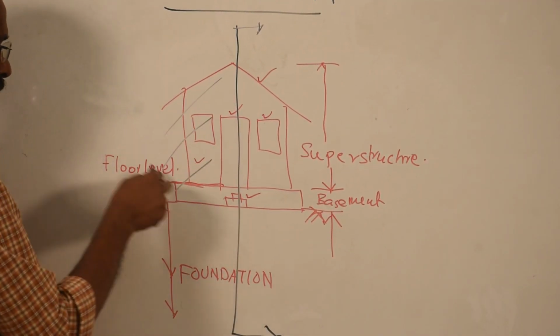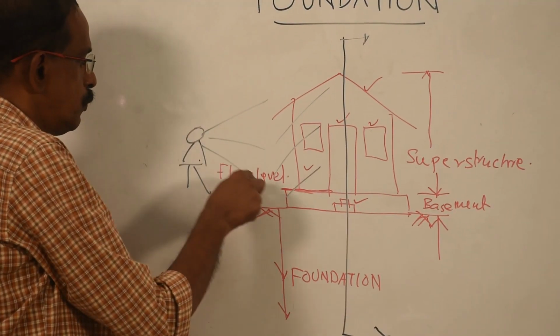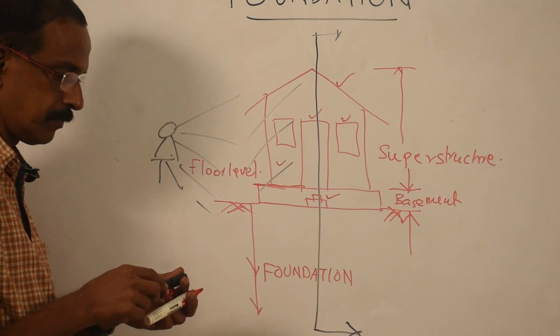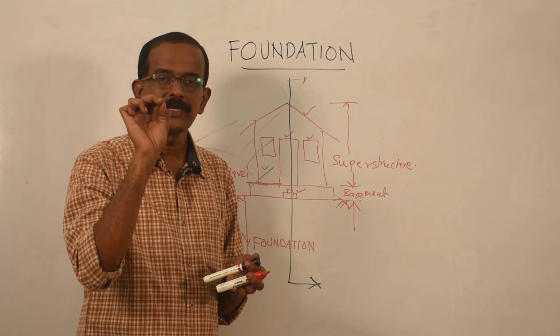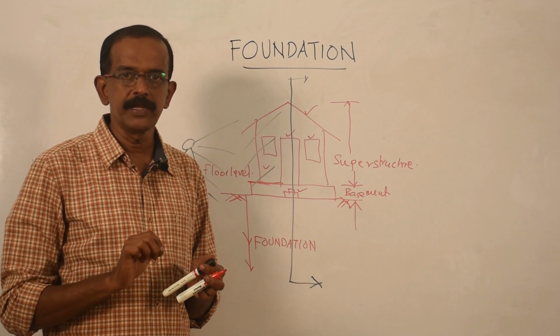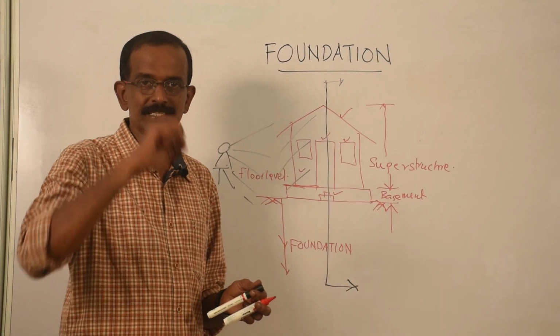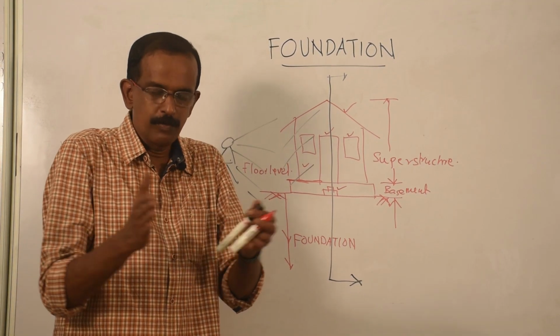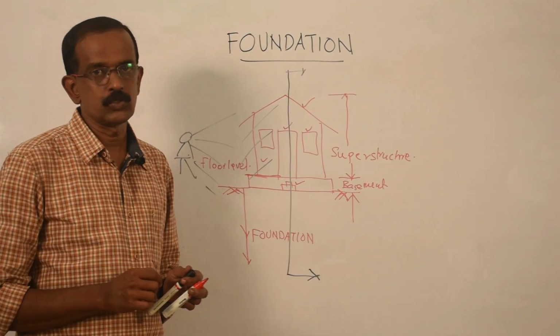You stand here and watch what you can see from top to bottom. That view will give the complete details about that building, that is, what are the parts coming in foundation, how much is the depth of the foundation, how much is the width. All these details you will get from the cross-sectional view.